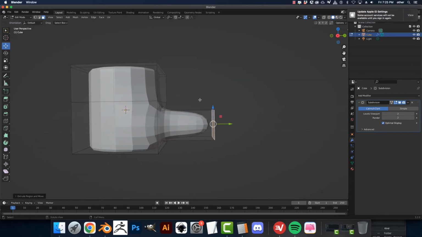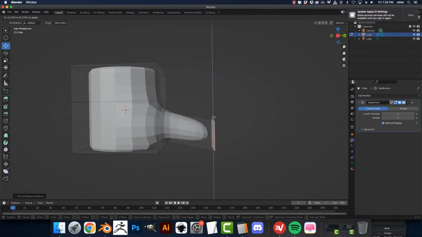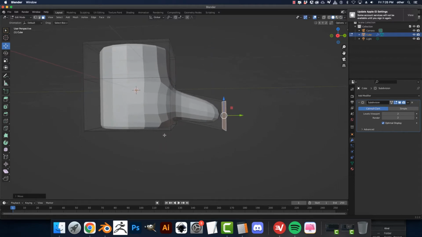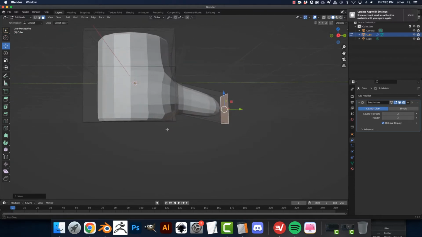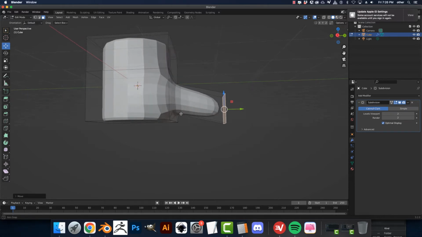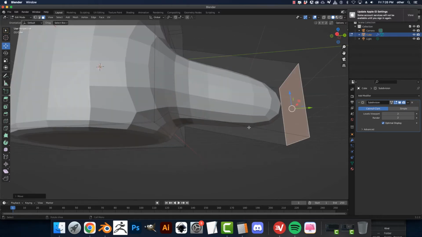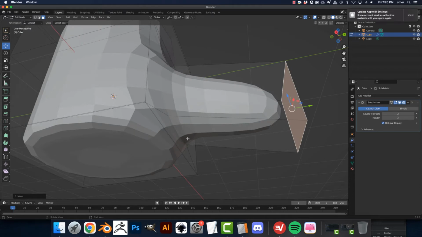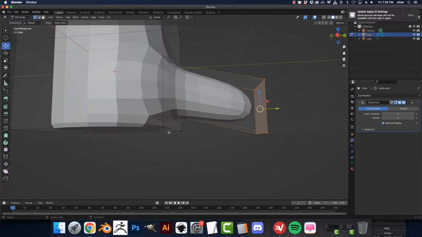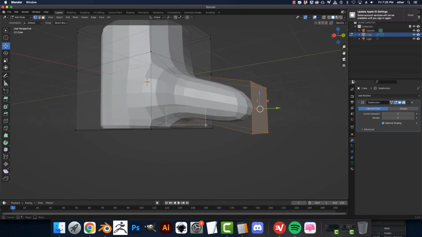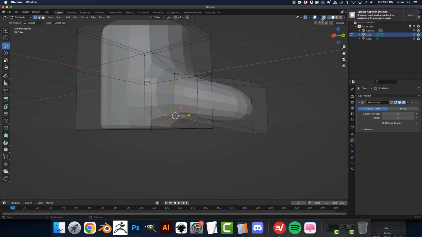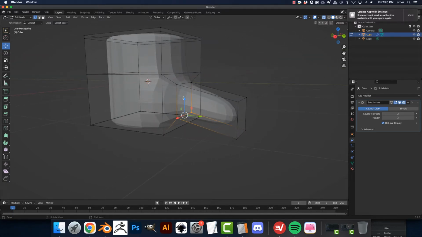Now, I would say this is more flat. Okay. And we can edit this as far as, we don't have to keep editing the face. We can go into the vertices too. You'll see that these two vertices aren't showing up too well. So you can go into X-ray mode. And this will allow you to see vertices and highlight them.